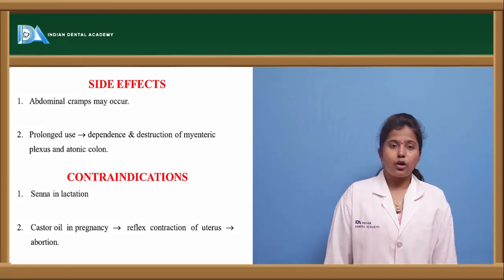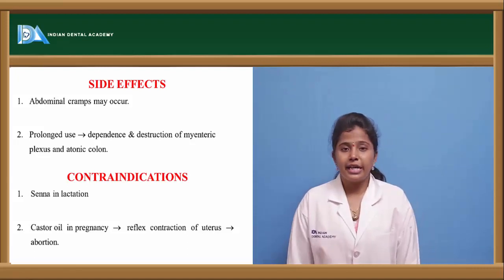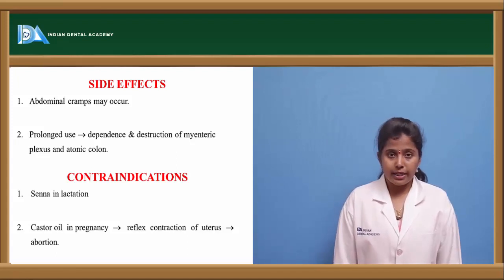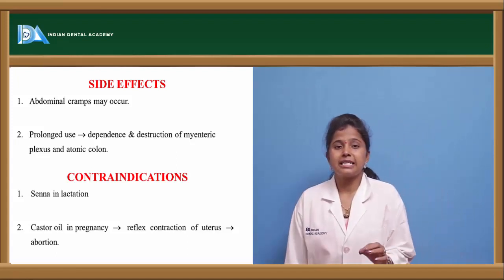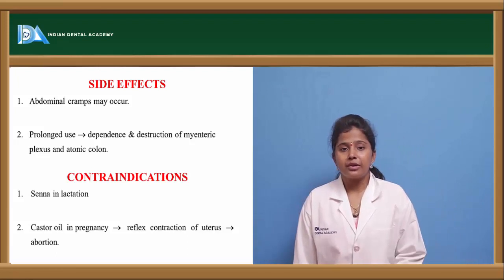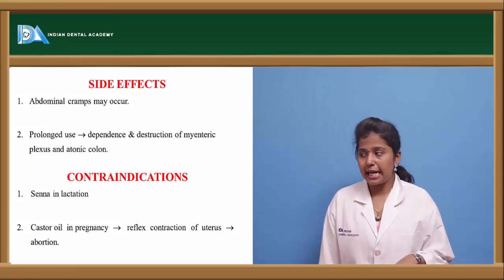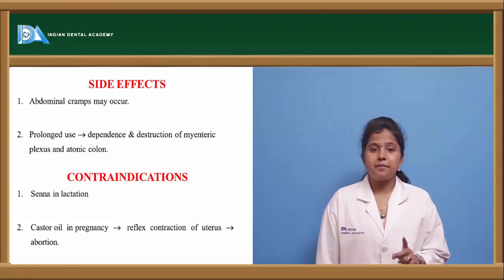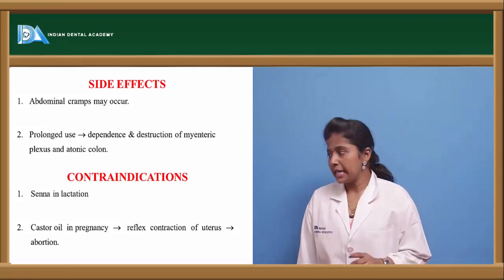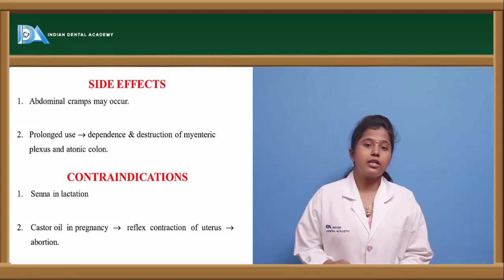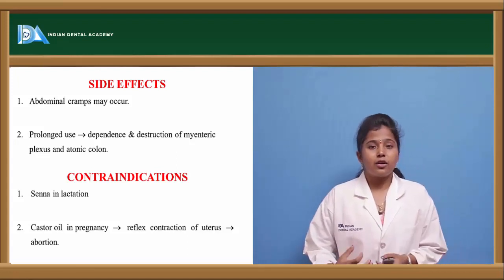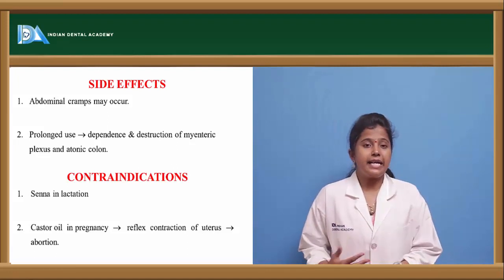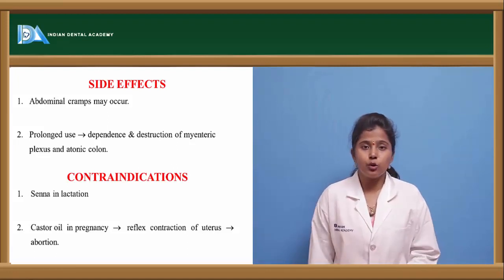And these contraindications. What are the contraindications of these drugs? Anthraquinone derivatives should be contraindicated, for example, mainly the senna. The senna anthraquinone derivative drug should be contraindicated in lactation, and castor oil should be contraindicated in pregnant women, because what does castor oil do? It causes reflex contraction of the uterus. It produces some reflexes where it causes contraction of the uterus, and excessive contraction of the uterus can lead to abortion.